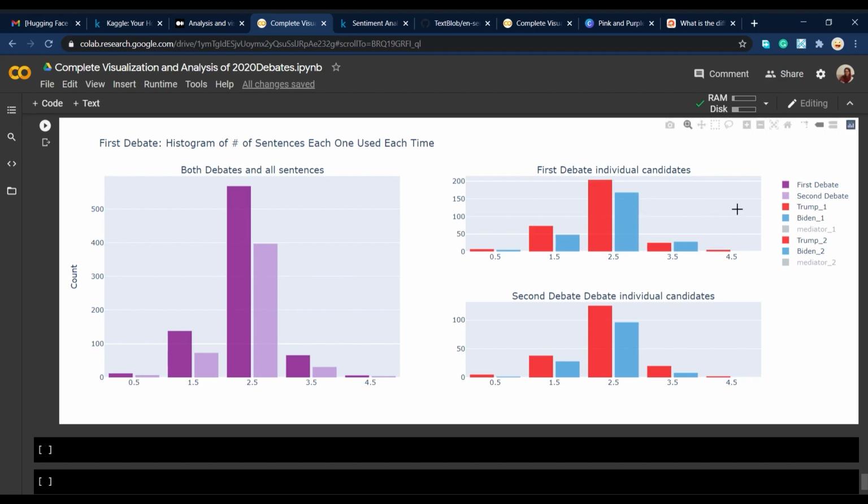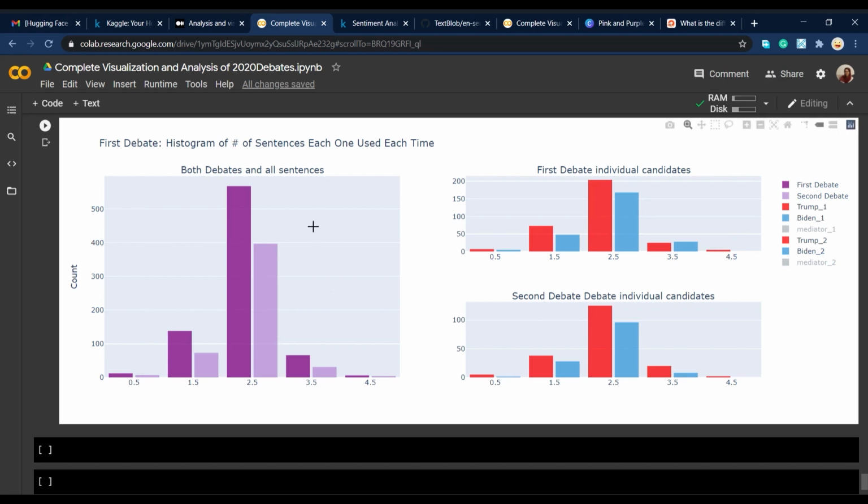Interestingly, we can see how Trump is in general ahead, I think, of Biden when it comes to expressing his emotions in his sentences. Also, there's one little exception when it comes to the first debate in somewhat positive sentences, where Biden uses around, I guess, yes, 3 sentences more with somewhat positive sentiment than Trump.